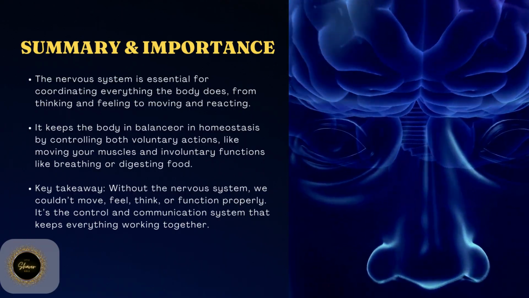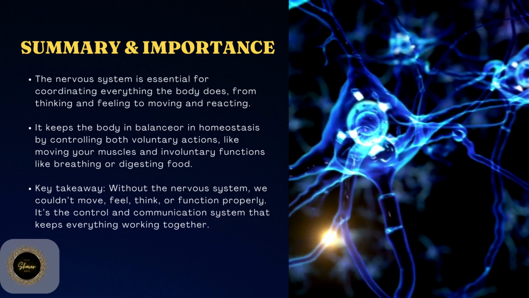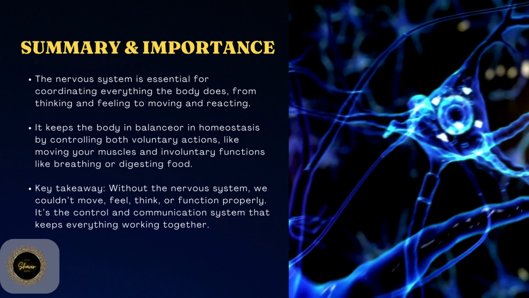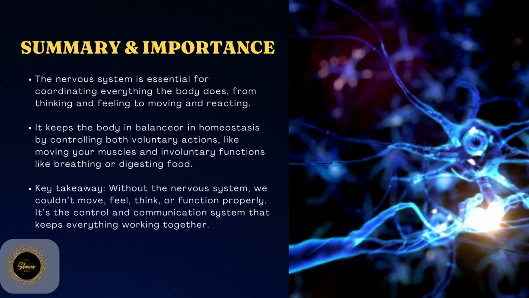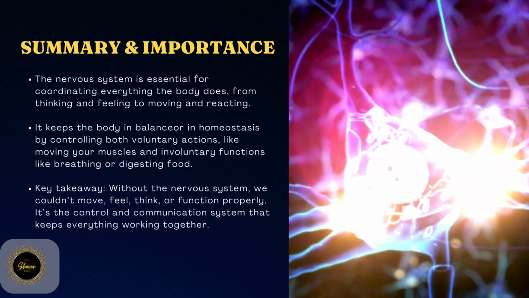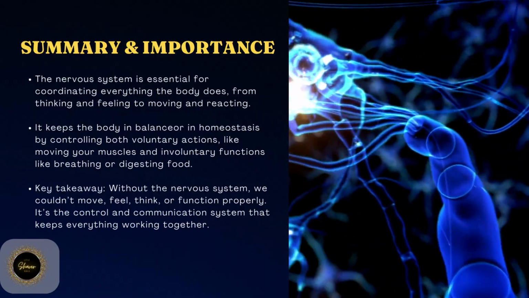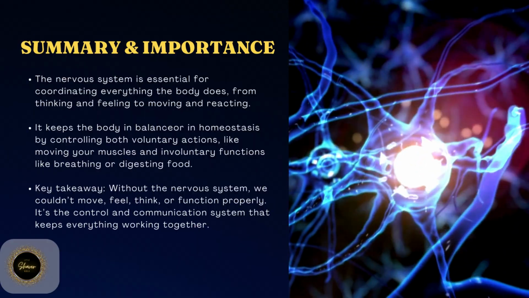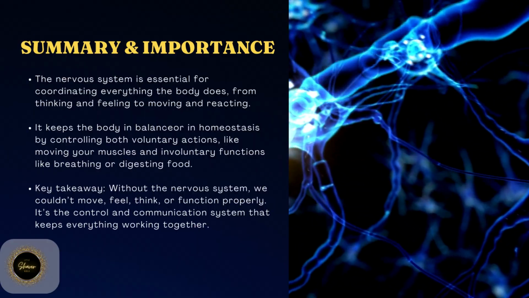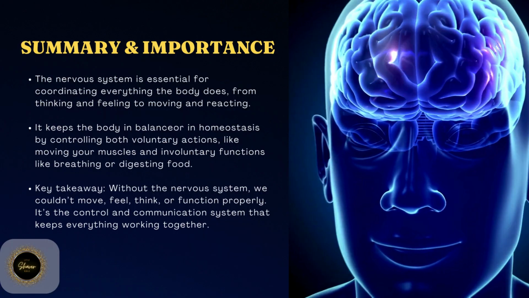Summary and importance. The nervous system is essential for coordinating everything the body does, from thinking and feeling to moving and reacting. It keeps the body in balance, or in homeostasis, by controlling both voluntary actions, like moving your muscles, and involuntary functions, like breathing or digesting food. Key takeaway. Without the nervous system, we couldn't move, feel, think, or function properly. It's the control and communication system that keeps everything working together.